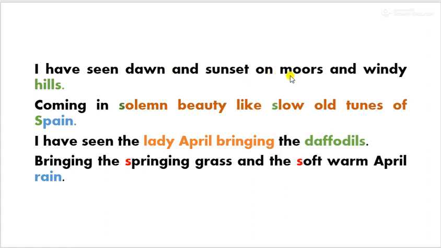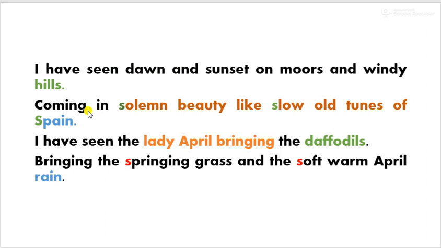Moors can be considered as plains, meadows, and windy hills, the hills where wind passes, where breeze passes. So we can explain it like this, that the poet has watched the beauty of morning and the beauty of evening on plains and the windy hills.